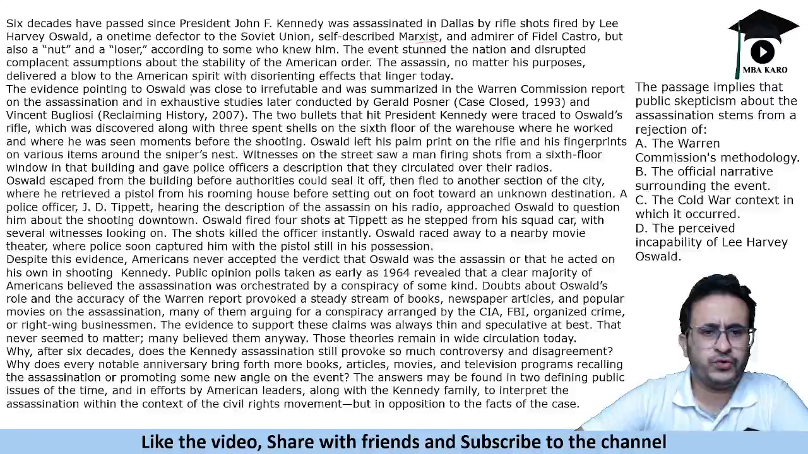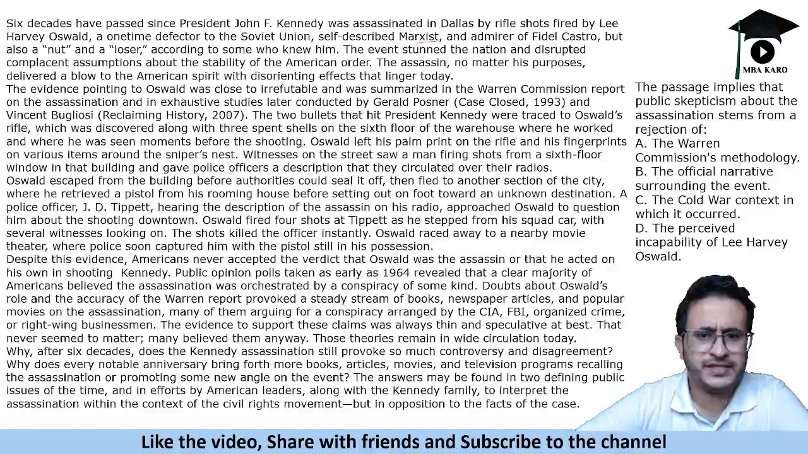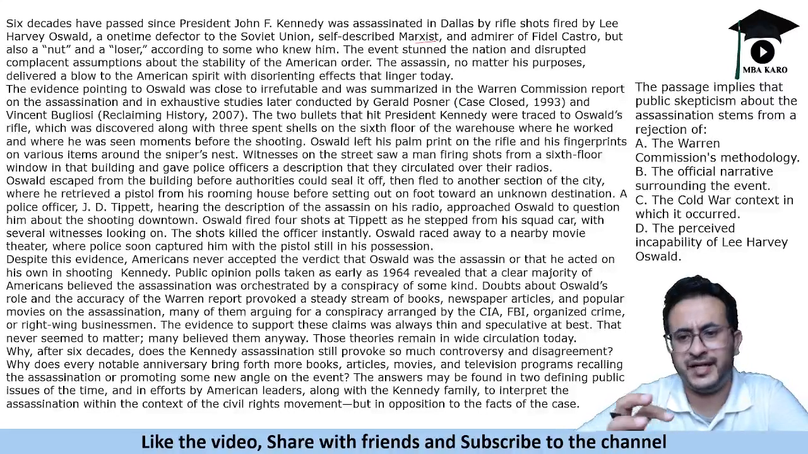The evidence pointing to Oswald was close to irrefutable and was summarized in the Warren Commission report on the assassination and the exhaustive studies later conducted by others. The 2 bullets that hit President Kennedy were traced to Oswald's rifle, which was discovered along with 3 spent shells on the 6th floor of the warehouse where he worked and where he was seen moments before the shooting. Oswald left his palm print on the rifle and his fingerprints on various items around the sniper's nest. Witnesses on the street saw a man firing shots from a 6th floor window in that building and gave police officers the description that circulated over the radios. So it talks about basically the evidence.